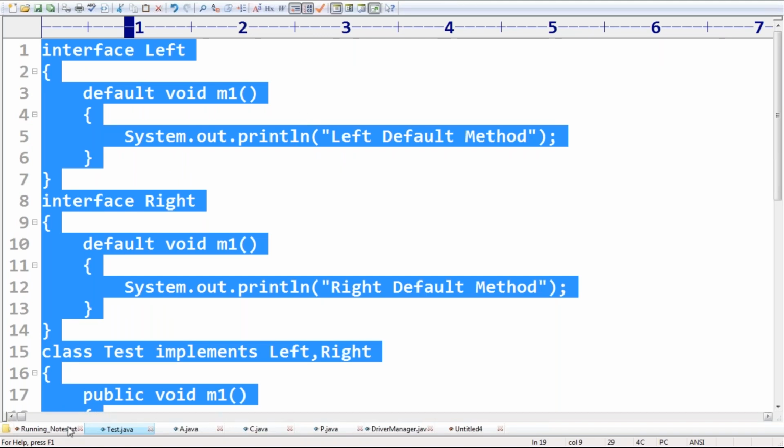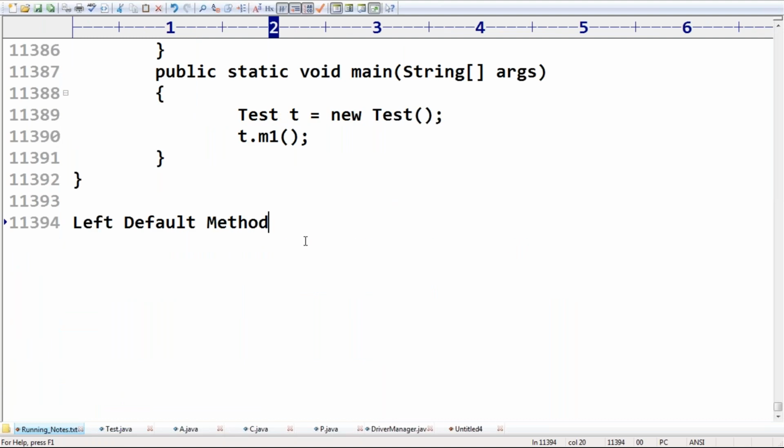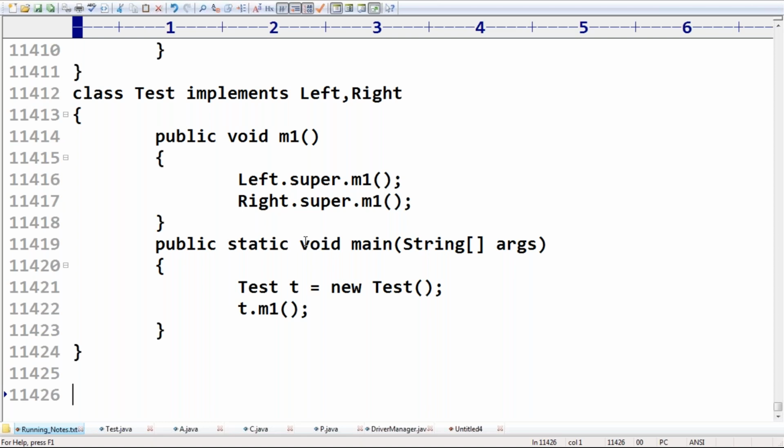Only in the case of default methods do we get this type of error. From version 1.8 onwards, only in the case of default methods do we have to take care, but not for the remaining methods. If two interfaces contain a default method with the same signature, then only we are required to take care about this overriding. Remember.